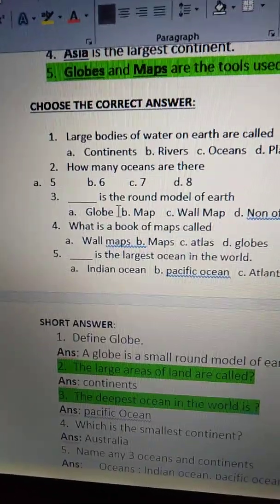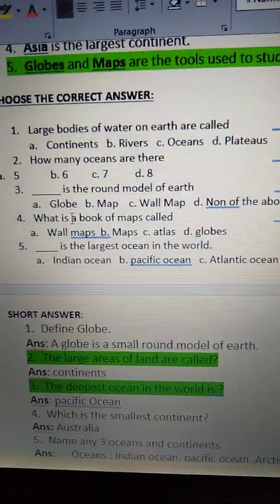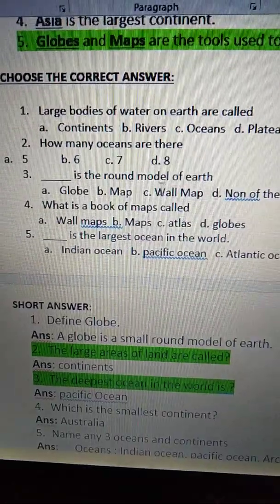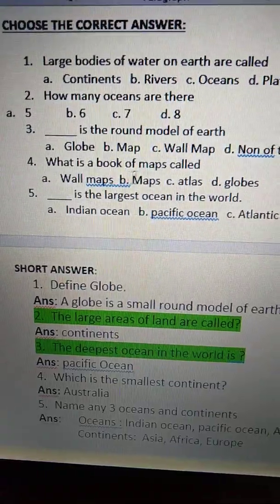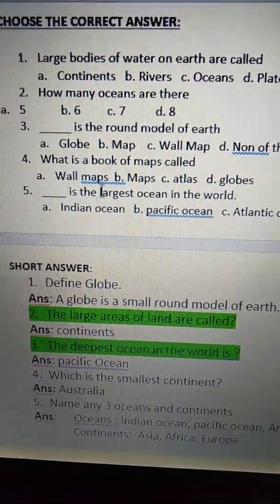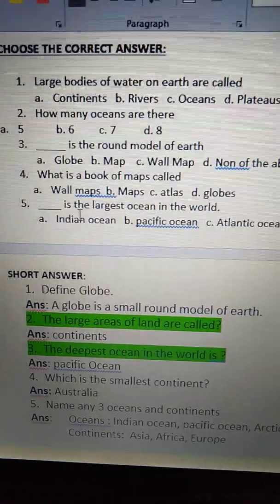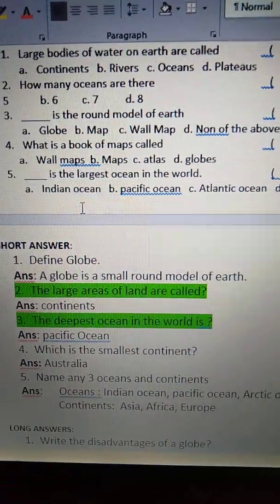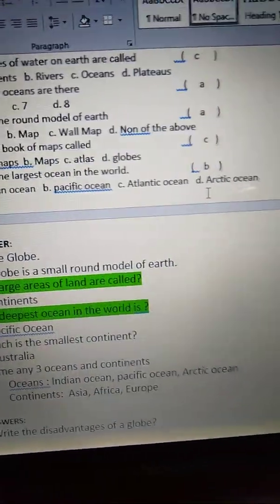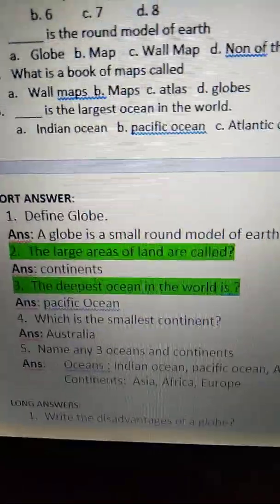Now third one. Dash is the round model of Earth. Globe, map, wall map or none of the above. So, globe is the round model of Earth. See the fourth one. What is a book of maps called? Wall maps, maps, atlas, globes. A book of maps is called atlas. Okay. See the fifth one. Dash is the largest ocean in the world. Indian Ocean, Pacific Ocean, Atlantic Ocean or Arctic Ocean. So Pacific Ocean is the largest ocean in the world.